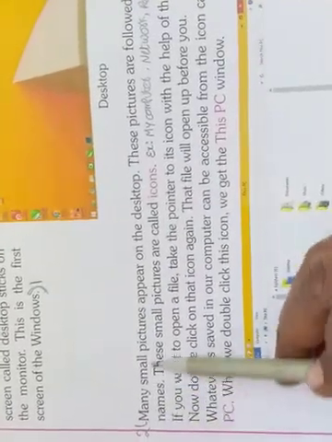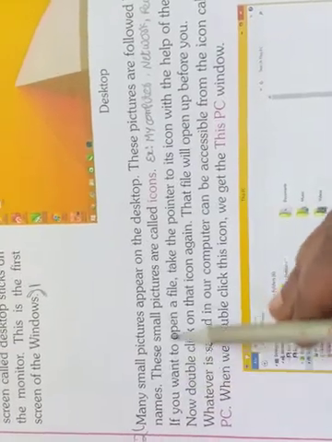Next, see what is the second question. Name any two icons on the desktop. For this question, children, see page number 20 only. Here, many small pictures appear on the desktop. These pictures are followed by their names. These small pictures are called icons. Example, my computer, network, recycle bin. Okay, you write this one as the second answer.